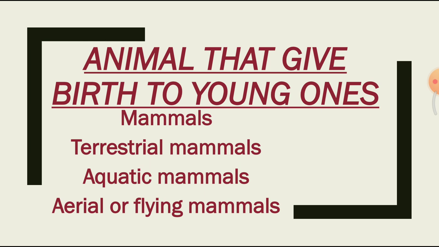Animals that give birth to young ones are called mammals. Mammals that live on land are called terrestrial mammals. Human beings, lions, cats, tigers, giraffes, sheep, and cows are some examples of terrestrial mammals. Mammals that live in water are called aquatic mammals. Dolphins, whales, and seals are some examples of aquatic mammals.